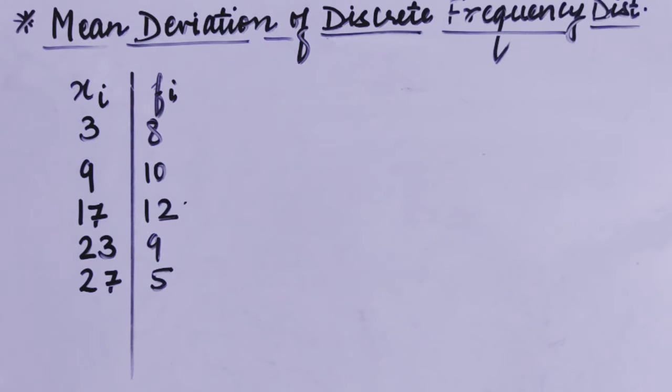Yes students, today we are going to do the mean deviation of discrete frequency distribution. Here you are watching this distribution, no? So this is a discrete frequency distribution. In the earlier class, we learned how to calculate mean deviation of an individual series, but the distribution you are watching over here is a discrete frequency distribution. Now the question arises, how to calculate the mean deviation about mean or median in such a distribution.